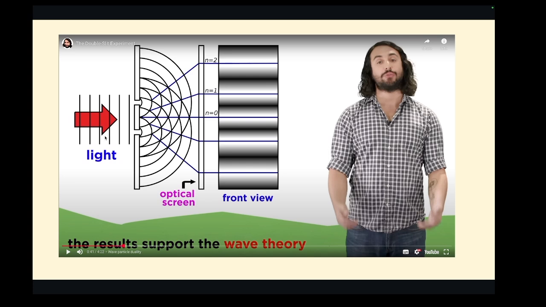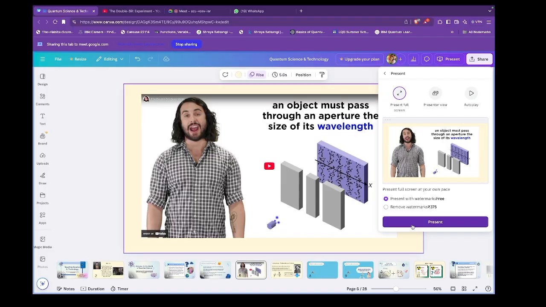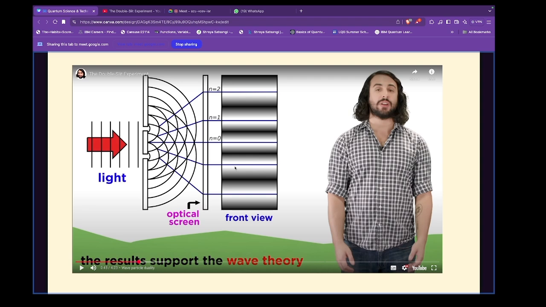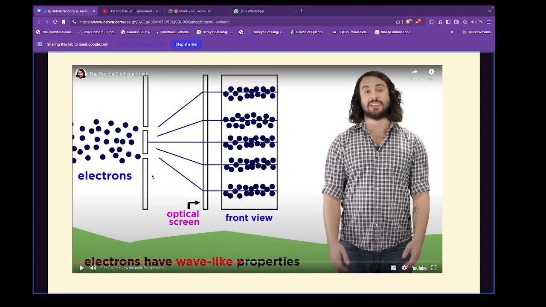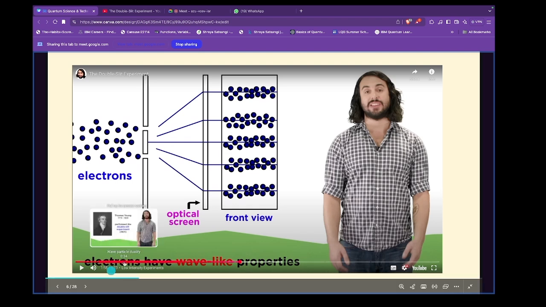It forms this kind of a pattern, and you see this pattern. This front view is what is recorded. So you see in this experiment we see light as a wave, and now we got this pattern. Now this second image you see here, the thing is that you are choosing electrons, which are particles, and you are putting them one by one in this slit, and even then they make this kind of pattern which is very similar to the pattern that you see in the wave picture.